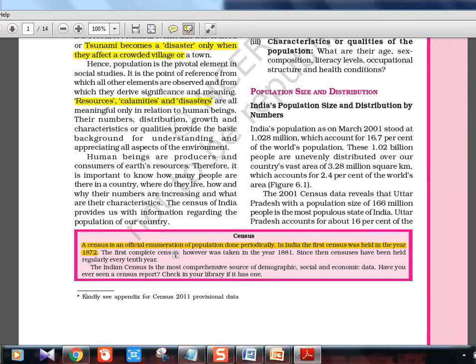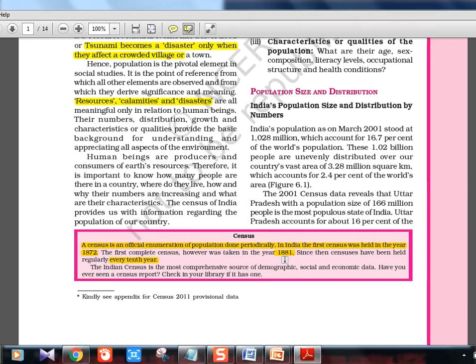The first complete census, however, took place in the year 1881, and by that time Lord Ripon or Lytton, one of them will be there, because they are also very important with respect to history. If you have watched the Spectrum series, you will know why Ripon was important, why Lytton was important. And every 10th year it is held in India. So 1881 onwards it's happening, and the latest one obviously is 2011.